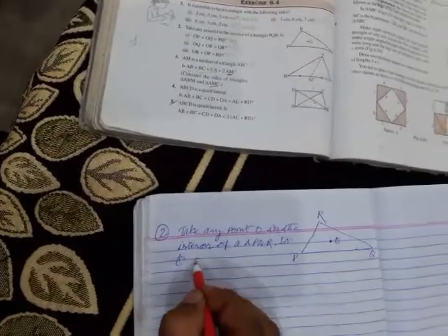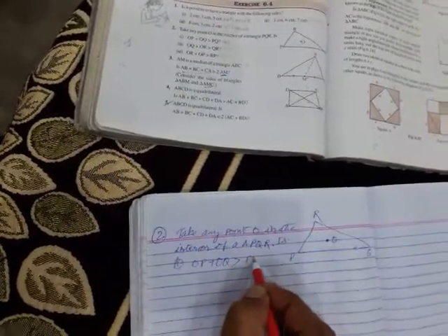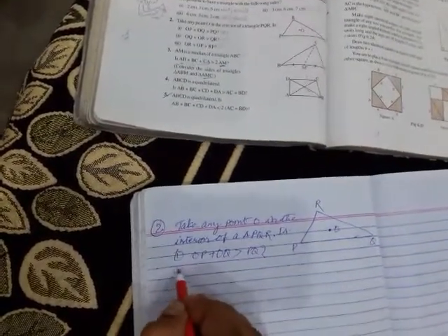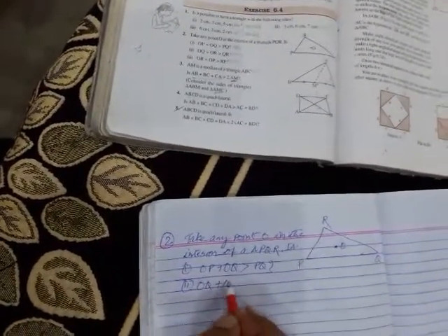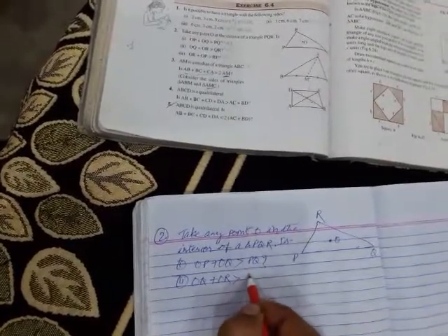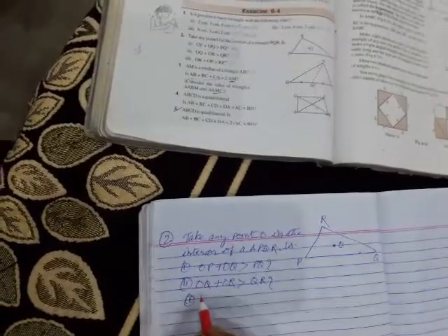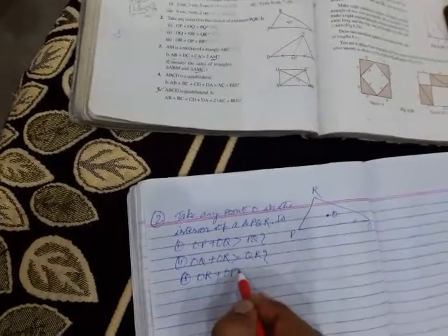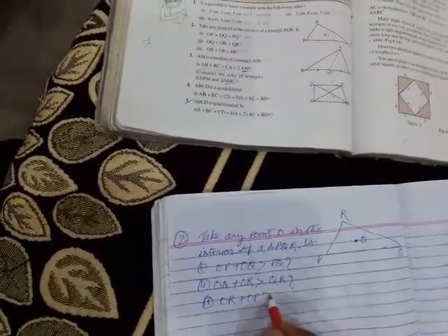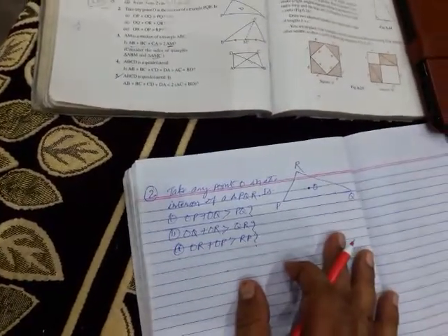First part is OP plus OQ greater than PQ. Second part is OQ plus OR is greater than QR. Third part is OR plus OP is greater than RP. So children, you have to justify whether these statements are correct or not.